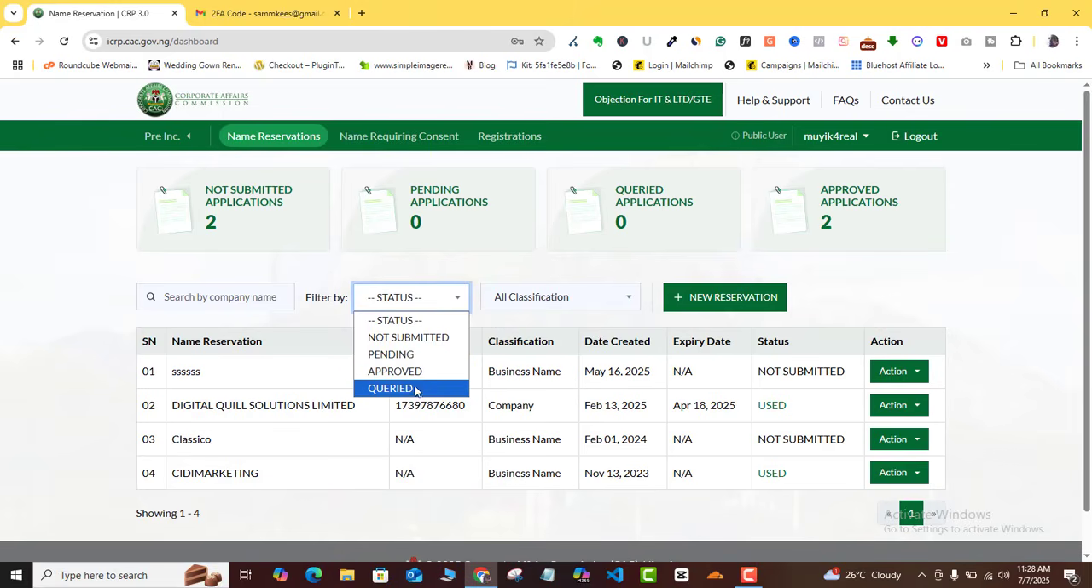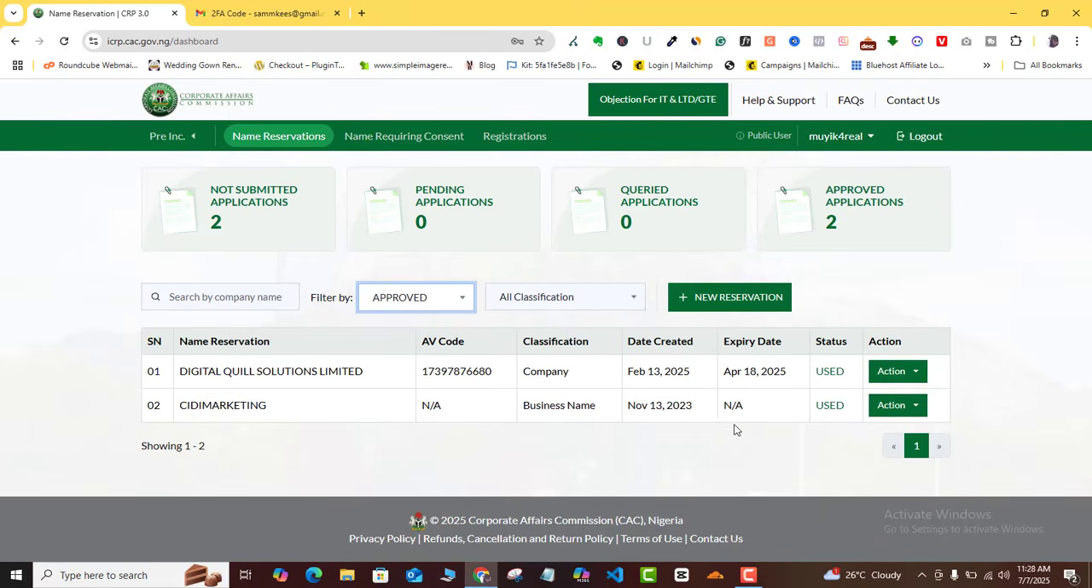It's going to, for example, if I choose only approved here, you're going to see that it's going to only show the applications that have been approved in time past. Okay, so it makes things easier, especially if you're an accredited agent and you have quite a number of these applications or these jobs that have already existed on your portal before now.